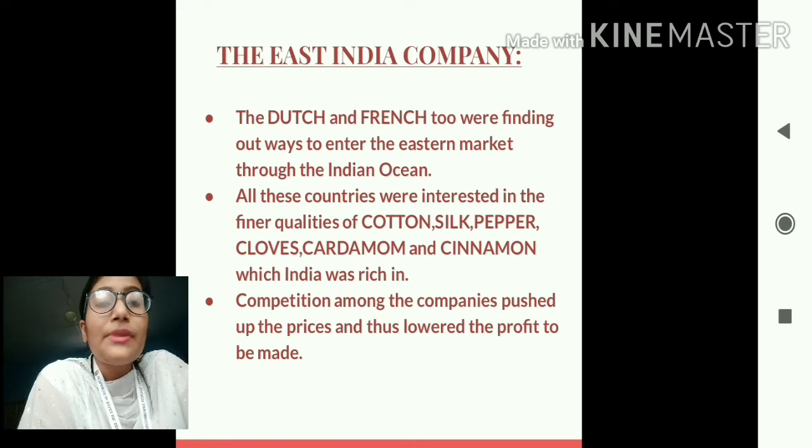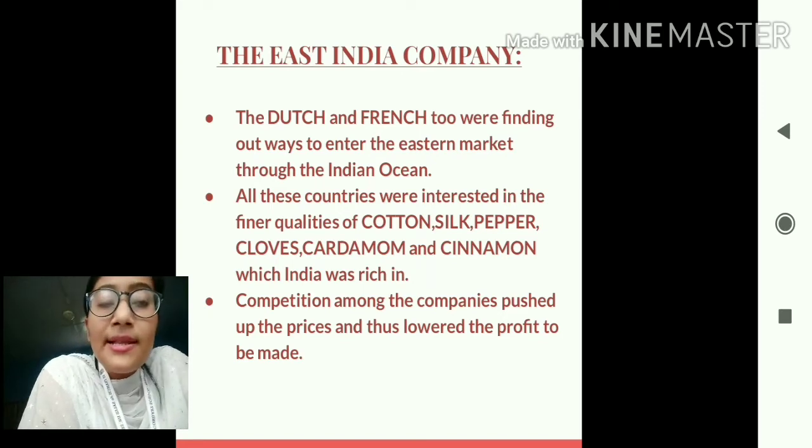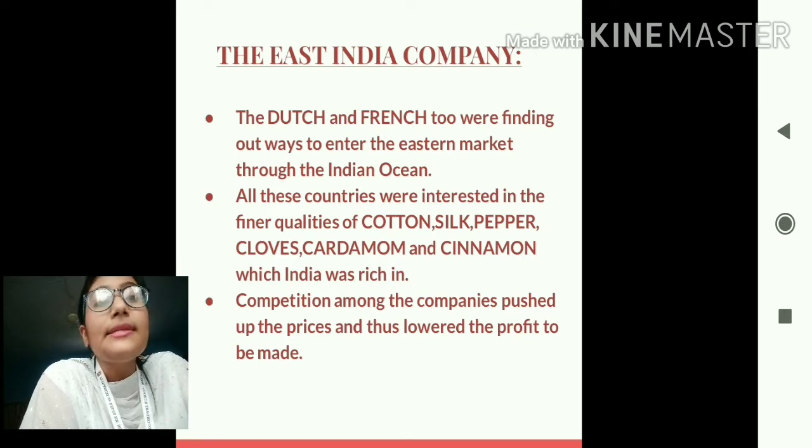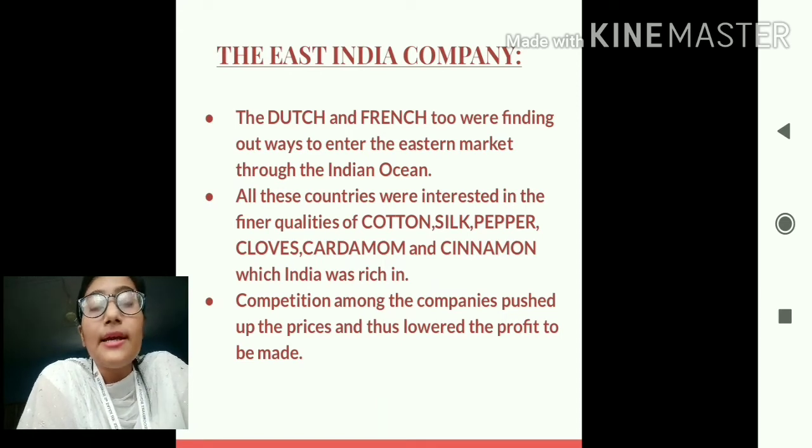So students, at that time, India had plenty of fine qualities of cotton, silk, pepper, cloves, cardamom and cinnamon. So all these spices and all these silk, cotton, etc. were available in India, which attracted these foreign traders to come and trade in India, because India was rich in all these spices, India was rich in the cotton textile, India was rich in the textile silk.